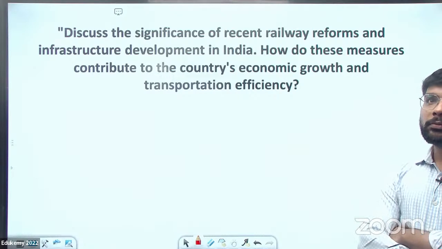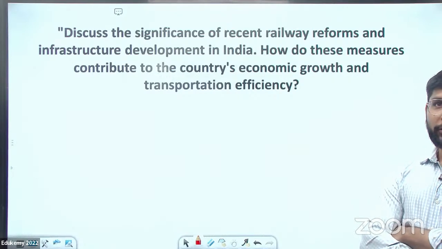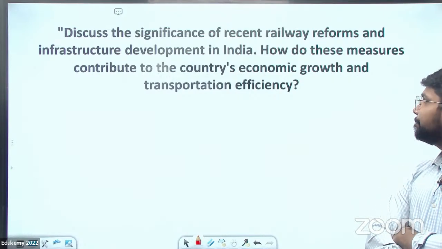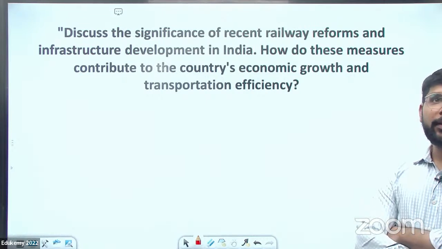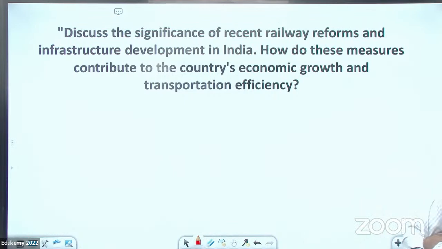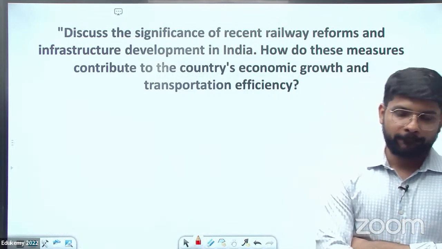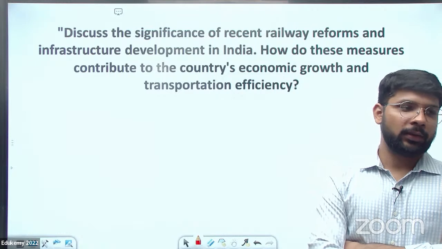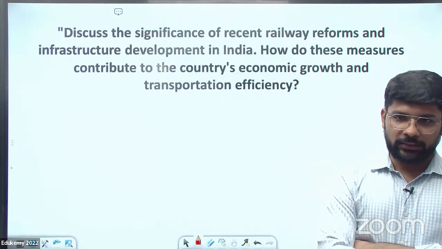How do these measures contribute to the country's economic growth and transportation efficiency?